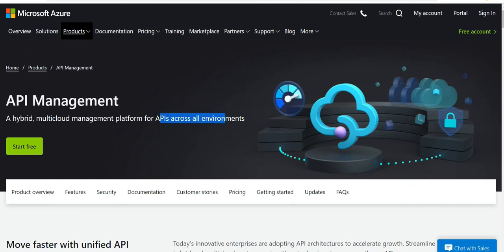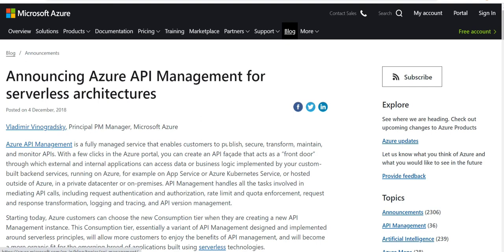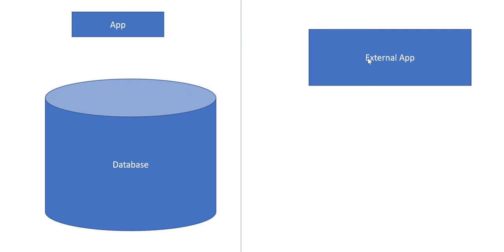That is important thing. So you can publish, secure, transform, maintain, and monitor the APIs. This is very important. People are hitting your application. You see this? This external application is hitting your application. So you put API management. So you can monitor all API calls that has been coming to your applications.